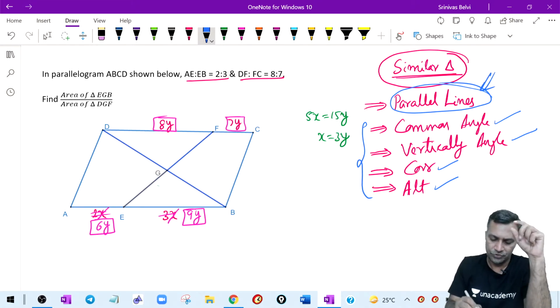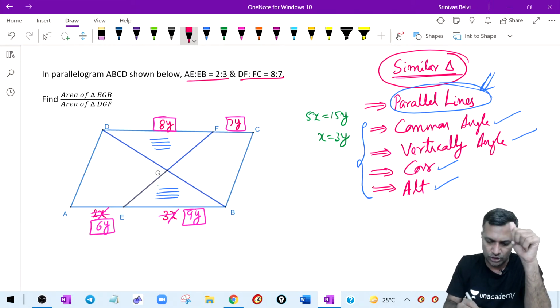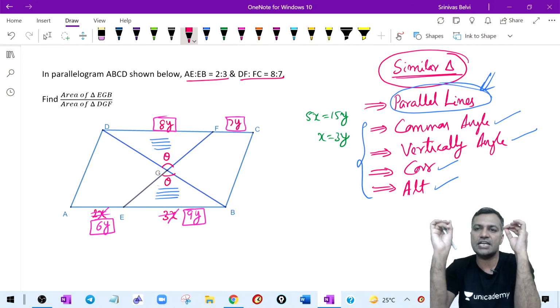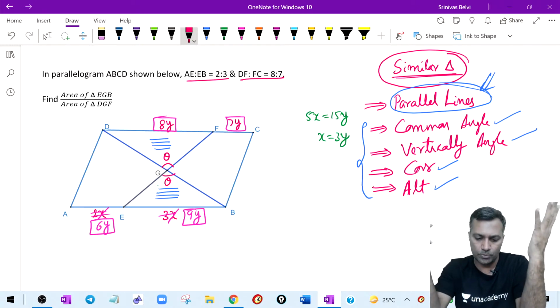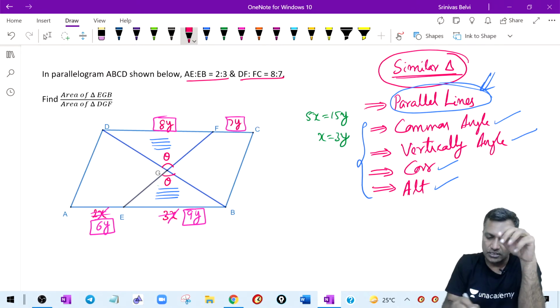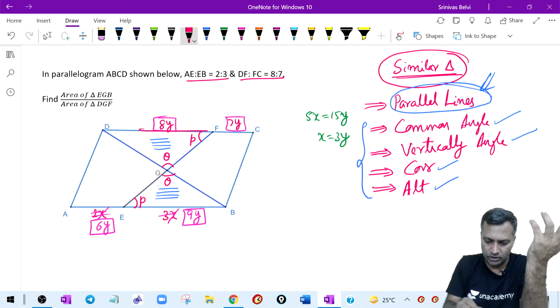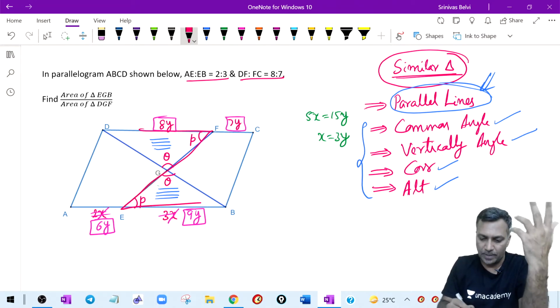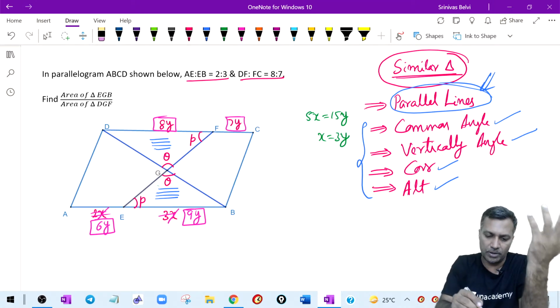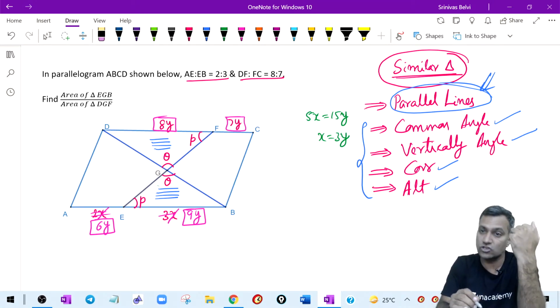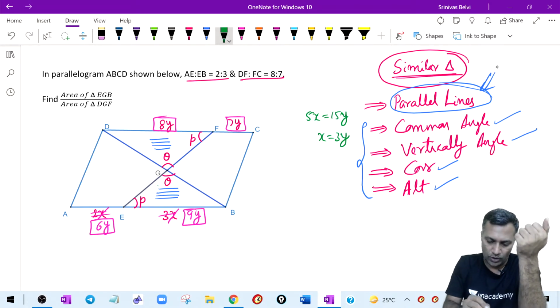Now, having understood this, I'm comparing which two triangles? Stay focused on those two triangles. If I call this part theta, then this is also theta. What is this? Presence of vertically opposite angles. Both are equal. And I have parallel lines. The moment there is a parallel line, if I call this particular angle P, then this angle also becomes P, because they are alternate angles. The presence of parallel lines also gives me alternate angles or corresponding angles. What if I call this angle Q? Then this also becomes Q.